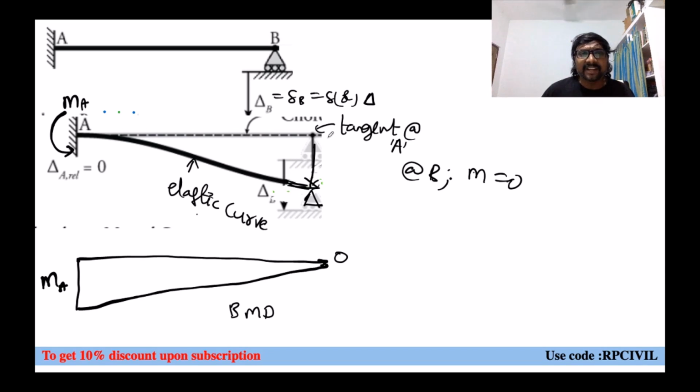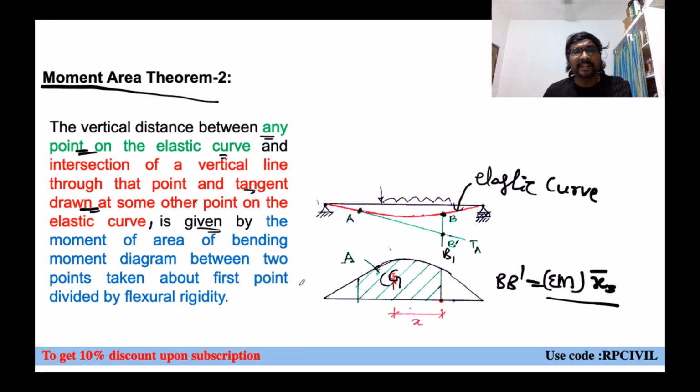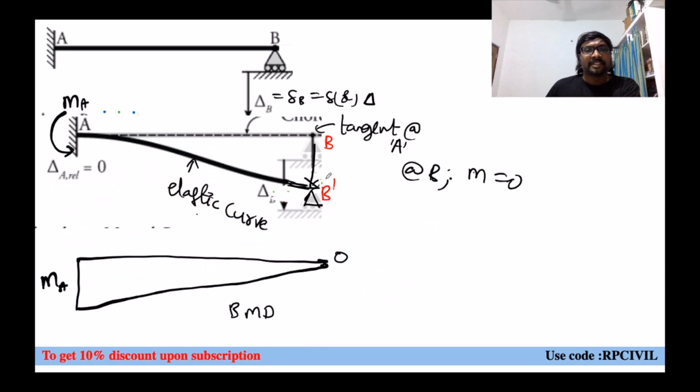Therefore, let us say this is your B, this is your B dash. How can you get B dash? From the moment area theorem. This vertical ordinate B dash is nothing but the vertical distance between the tangent and the elastic curve at that point. How can you get this? By the moment of area of the M by EI diagram between A and B about B. Why about B?